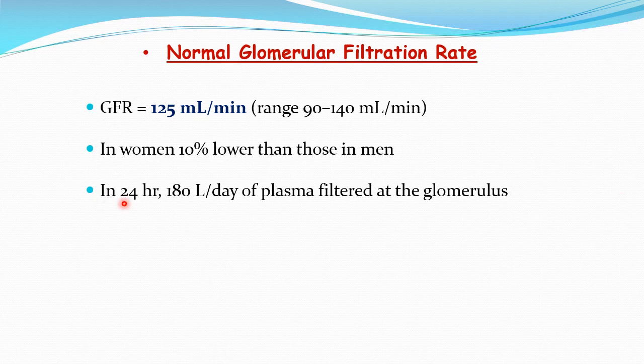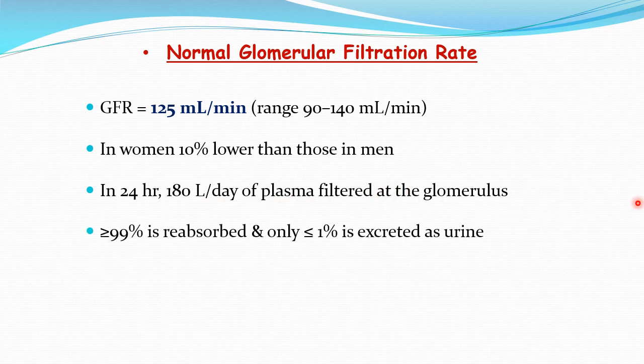Then in 24 hours, approximately 180 liters of plasma gets filtered at the glomerulus. And out of that 180 liters per day of plasma filtered, more than 99% gets reabsorbed from the different parts of the renal tubules, and less than 1% is excreted as urine.